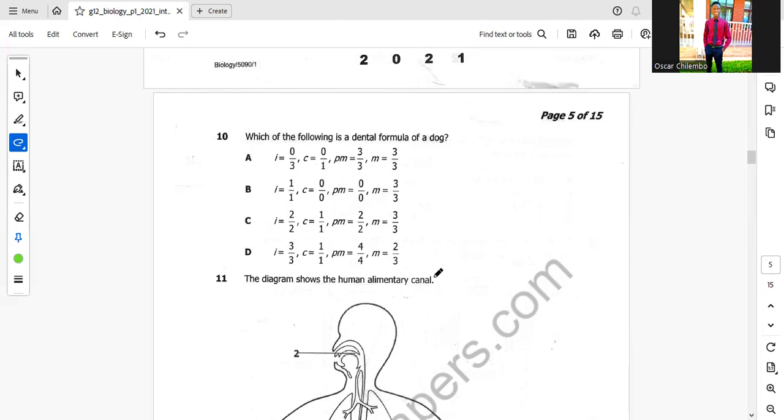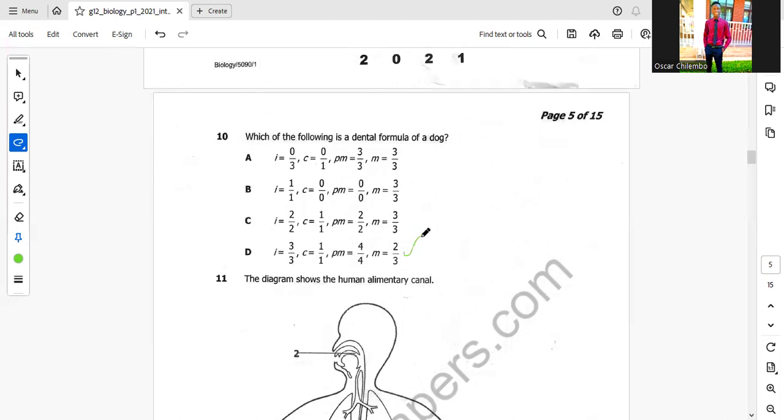The dental formula for a dog is 3 incisors on top, 3 incisors down, 1 canine on top, 1 canine down, 4 premolars on top, 4 premolars down, then 2 molars on the upper jaw, then 3 molars on the lower jaw. So the dental formula of a dog is this.